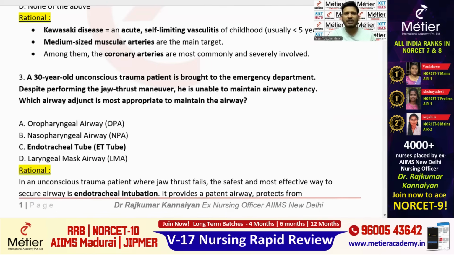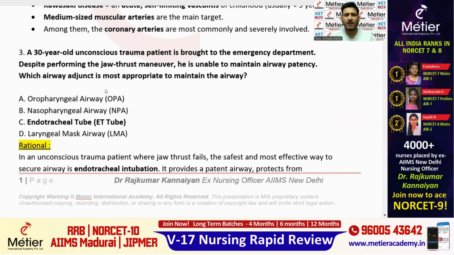The next one: a 30-year-old unconscious trauma patient. This is the first key point. Is brought to the emergency department. Despite performing the jaw thrust maneuver, he is unable to maintain the airway patency. See, the first key point, unconscious trauma patient. Trauma is the key point. Second, they are performing the jaw thrust maneuver. Third, unable to maintain the airway patency.